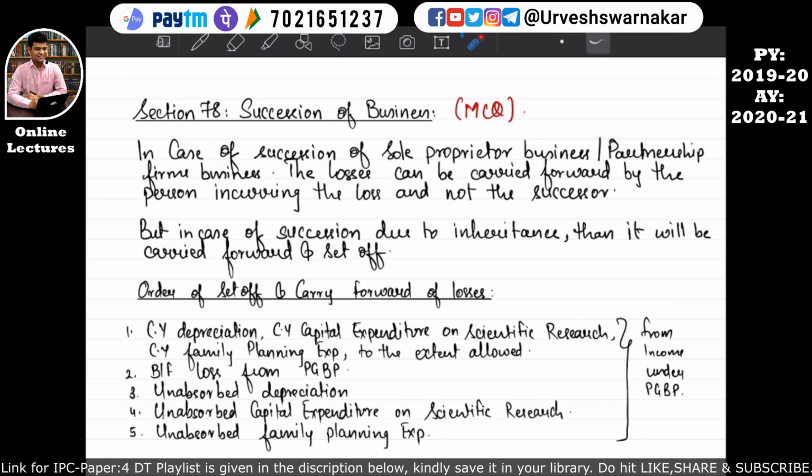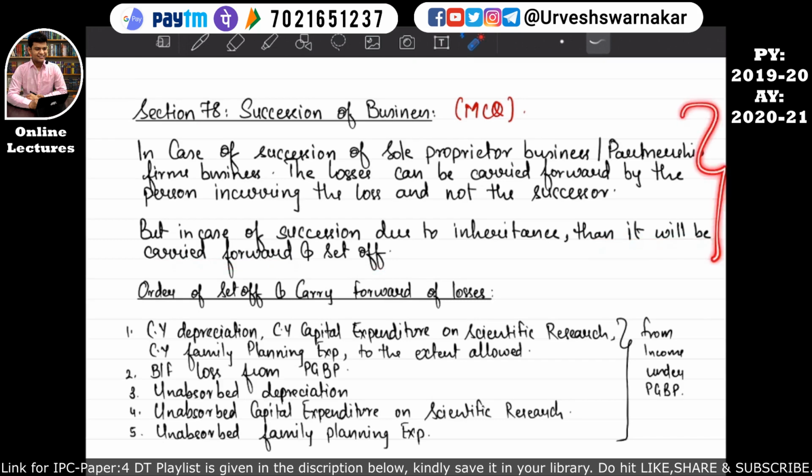So in that case, what we have to do is given in this section. Let's read this section entirely first. In case of a succession of a sole proprietary business or a partnership firm business, the losses can be carried forward by the person incurring the loss and not the successor. But in case of a succession due to inheritance, it will be carried forward and set off.